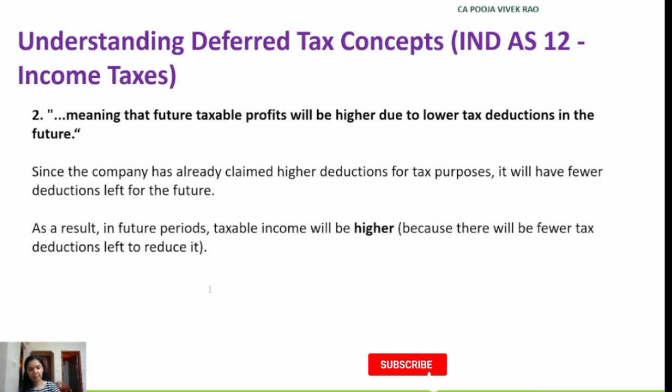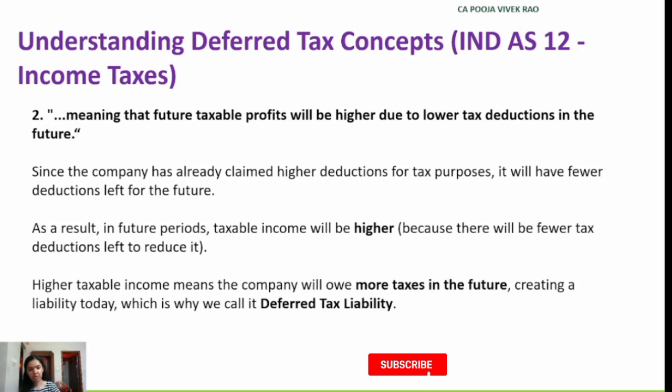Hence, higher taxable income means the company will owe more taxes in the future. Hence, this creates a liability today. That is why it is called deferred tax liability.